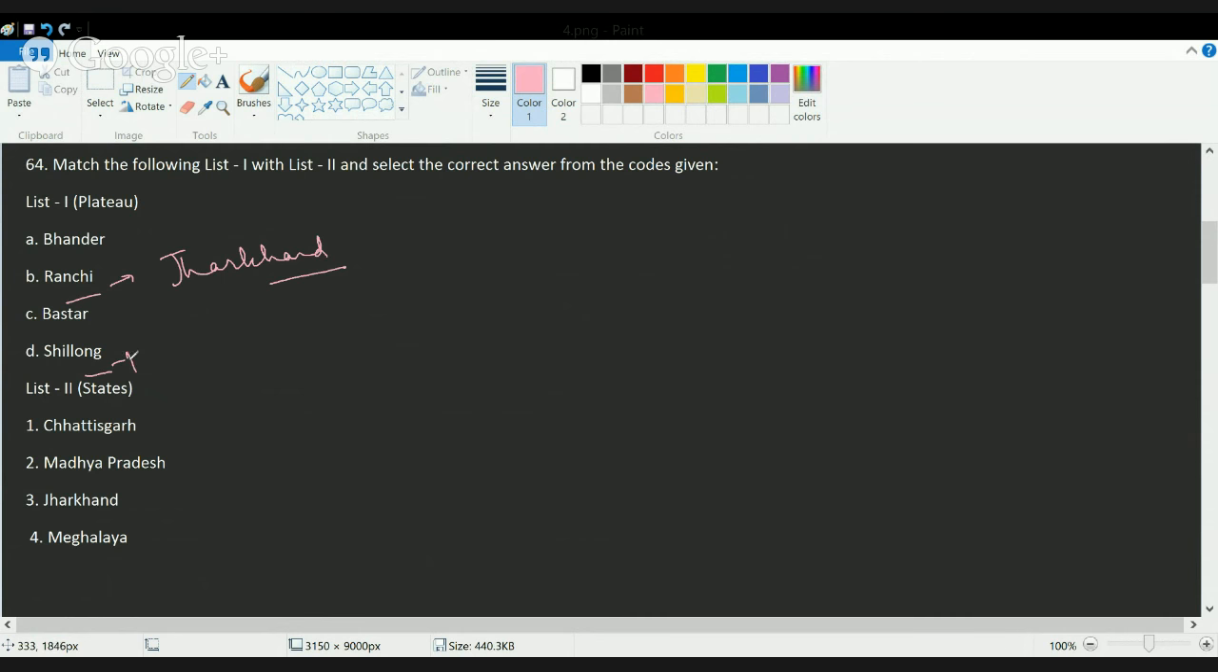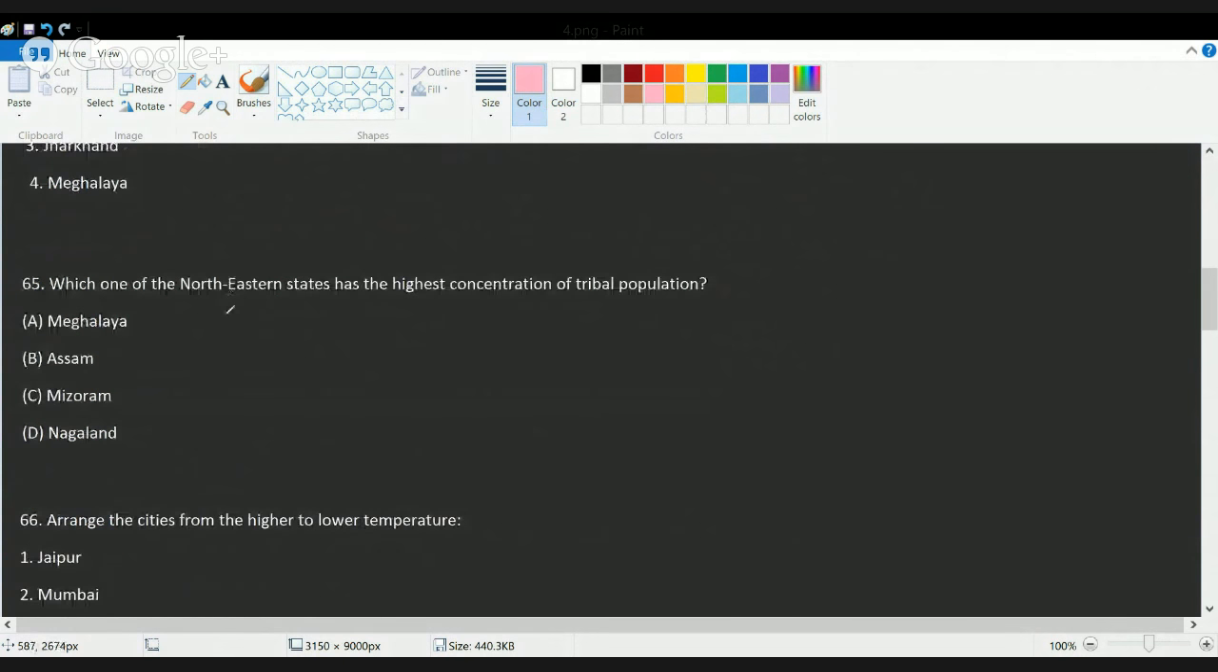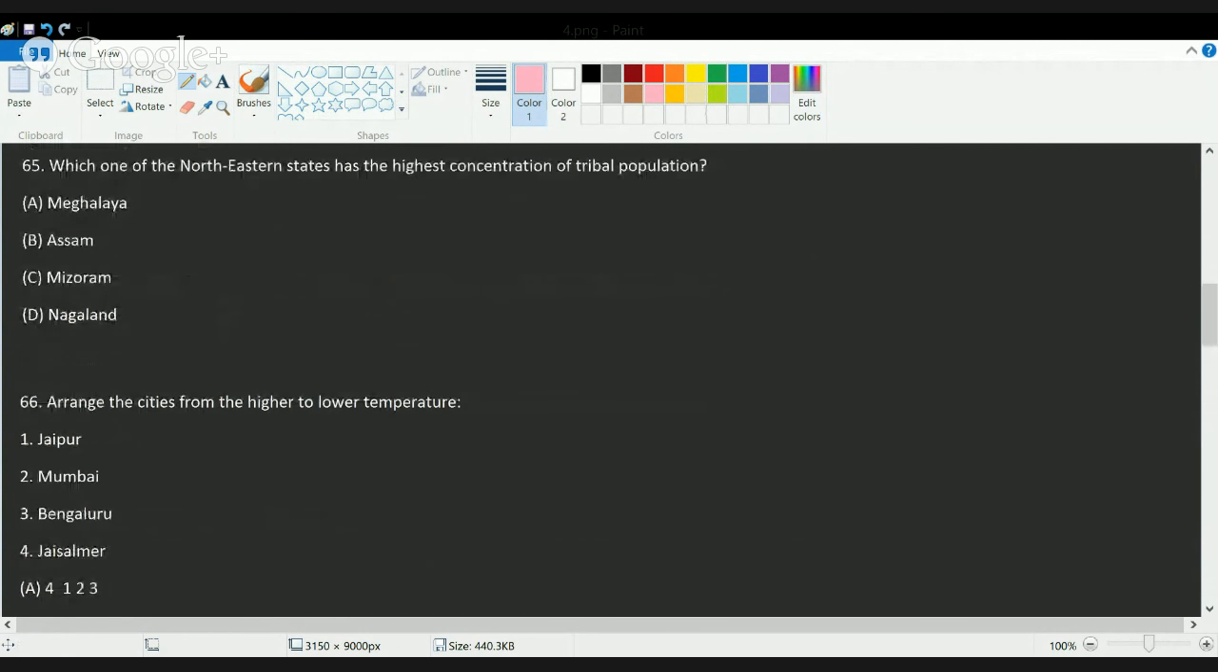Okay, you have Shillong Plateau in Meghalaya. You have Bastar in Chhattisgarh, and you have Bandhavgarh in Madhya Pradesh. Okay, so these are the correct matches. Now, in which of the following northeastern states do you have highest concentration of tribal population? So the correct answer would be Mizoram. Mizoram is the state which has highest concentration of tribal population.